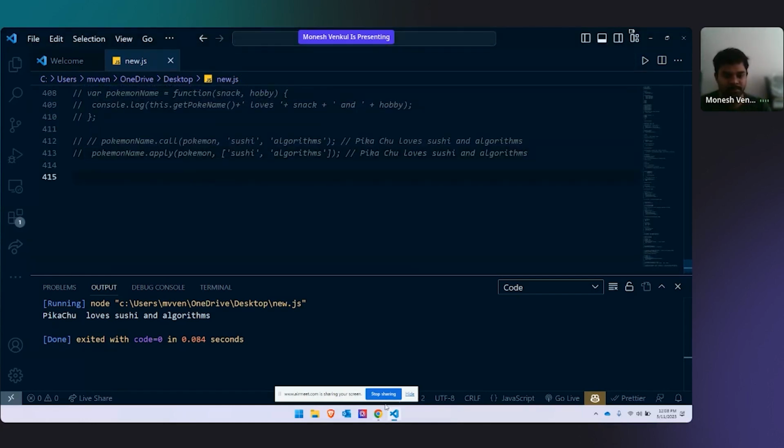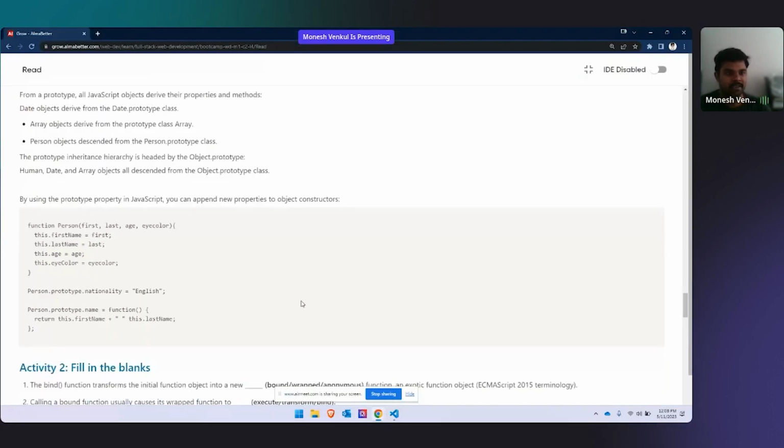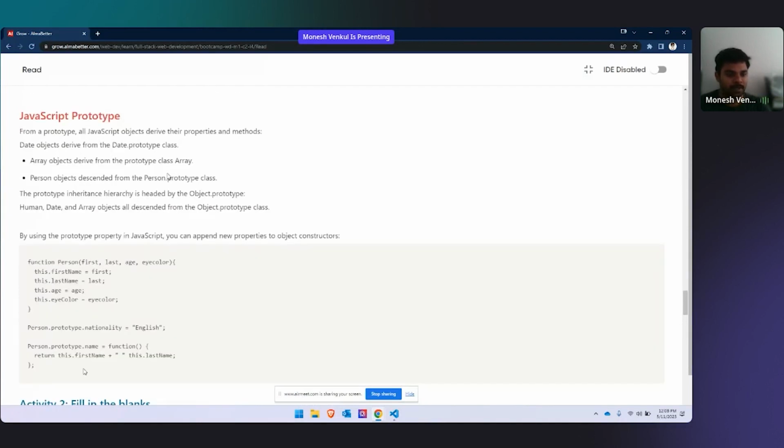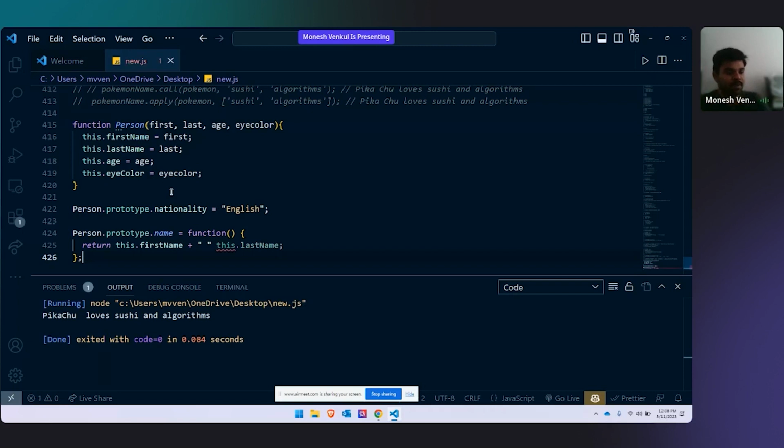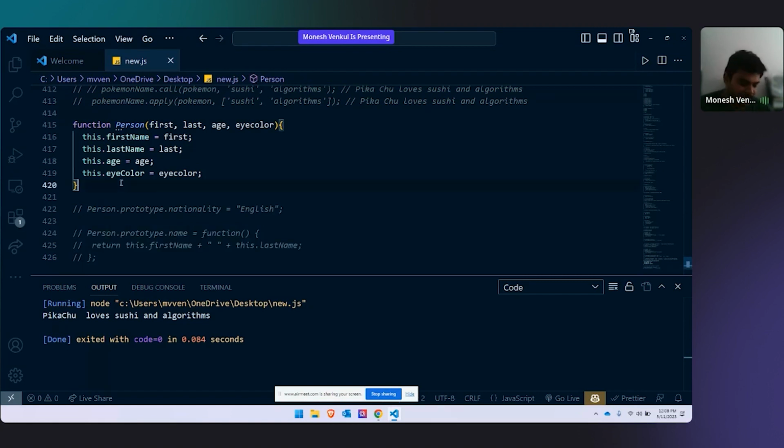Prototype. What is this JavaScript prototype? I've shown you a live demo of what prototype is. The example I'm going to give here is, everyone do look at the screen once. Here, let's say I have not given this function. I've already told this to you.